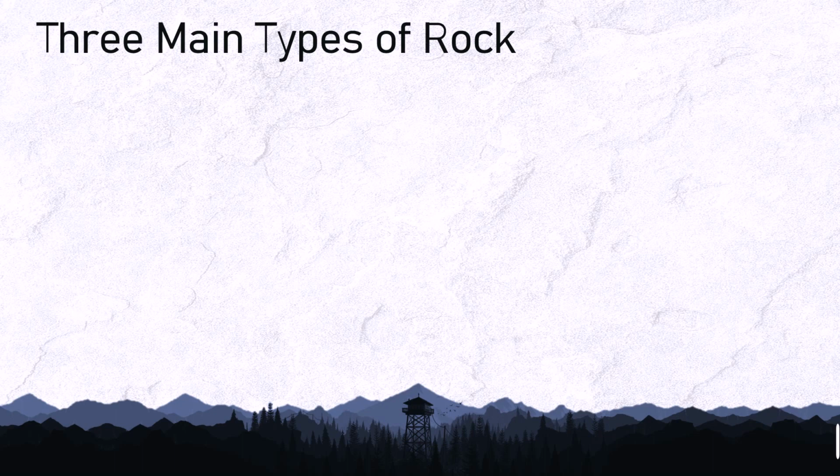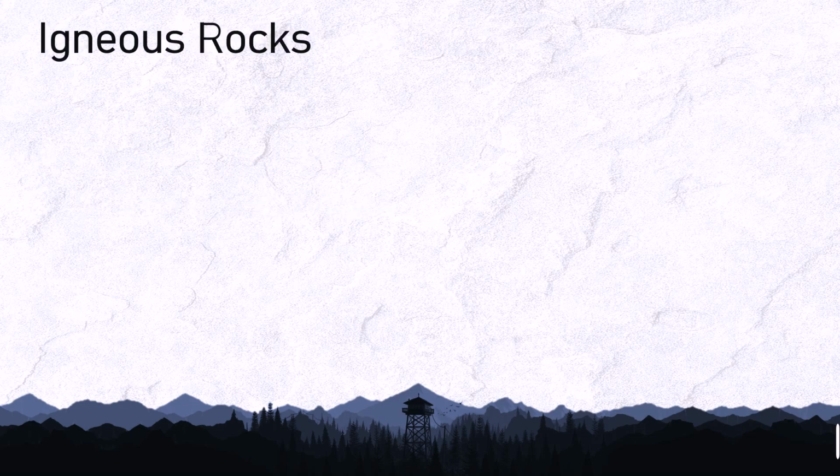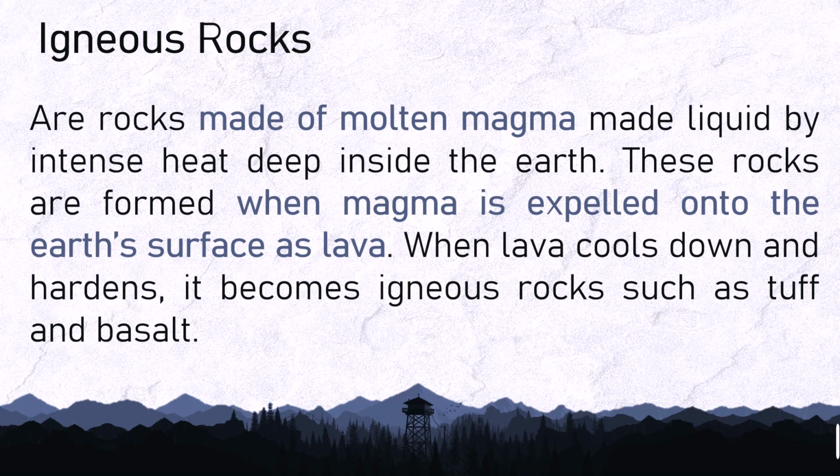There are three main types of rock: the igneous rocks, sedimentary rocks, and metamorphic rocks. Igneous rocks are rocks made of molten magma, made liquid by intense heat deep inside the earth. These rocks are formed when magma is expelled onto the earth's surface as lava. When lava cools down and hardens, it becomes igneous rocks such as tuff and basalt.